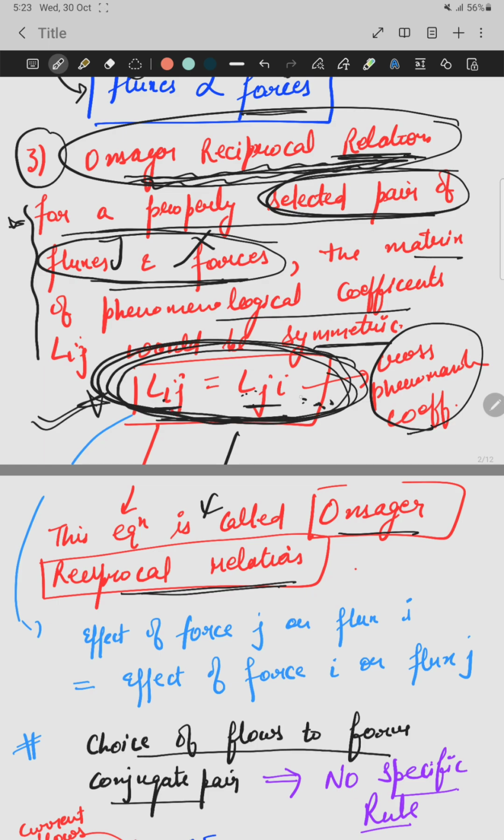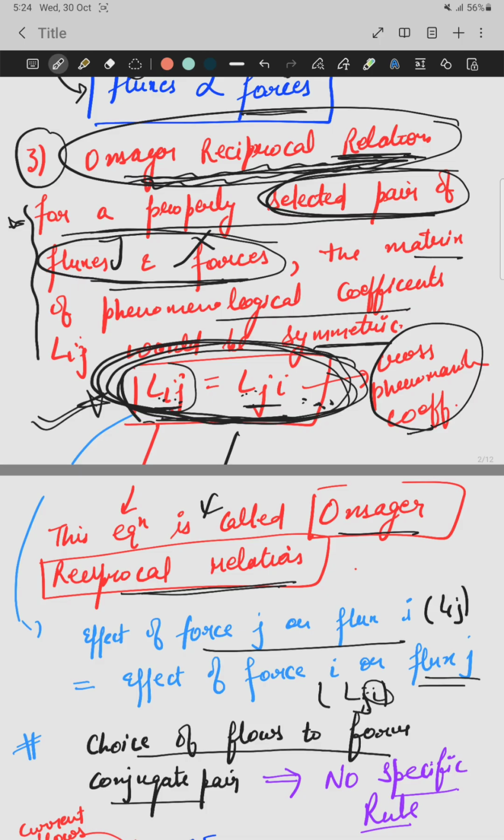According to this relation, Lij represents the effect of force J on flux I. This is always equal to Lji, which is the effect of force I on flux J. This is the physical meaning of these cross phenomenological coefficients. So these are the three laws on the basis of which the thermodynamics of various irreversible processes are explained by the scientist Onsager.